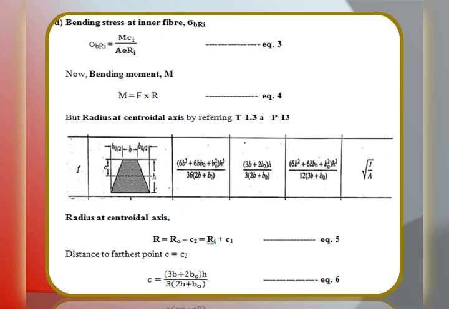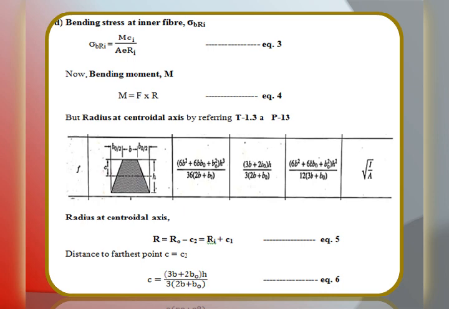Now, we will evaluate the individual unknowns of equation 3 separately. M is nothing but bending moment. C i is nothing but radial distance between neutral axis to the inner fiber radius, C i is equal to R n minus R i, and A is cross section area that we already calculated.